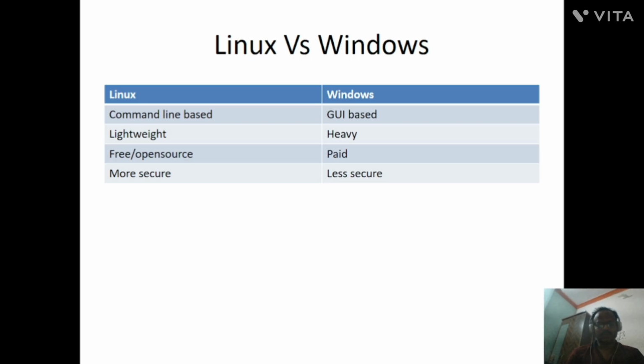We can use Linux on our desktop machines, and small companies can also use it free of cost. But if you want to use Windows, it requires licenses, so it is paid. You can't use the Windows operating system in an organization for free. Next, Linux is more secure. Windows is less secure. That's why companies use Linux.